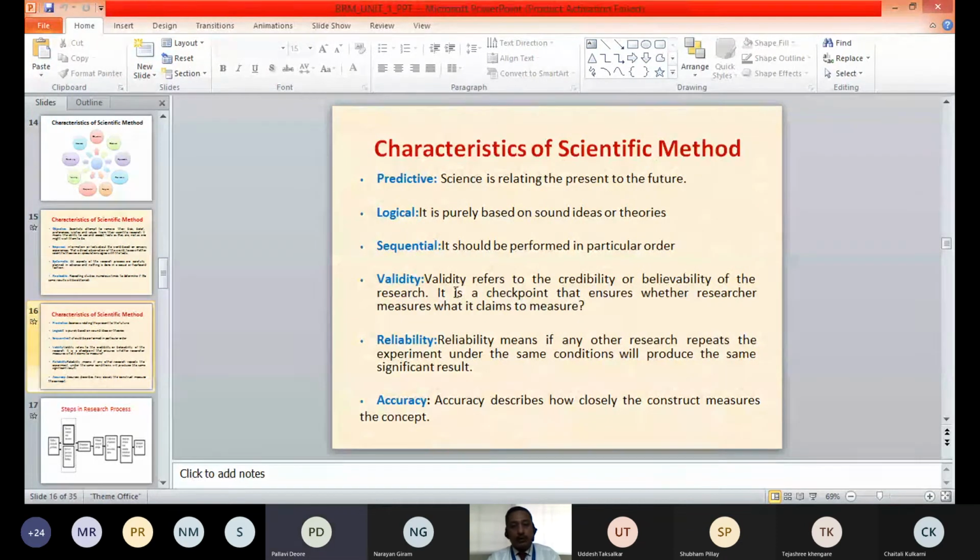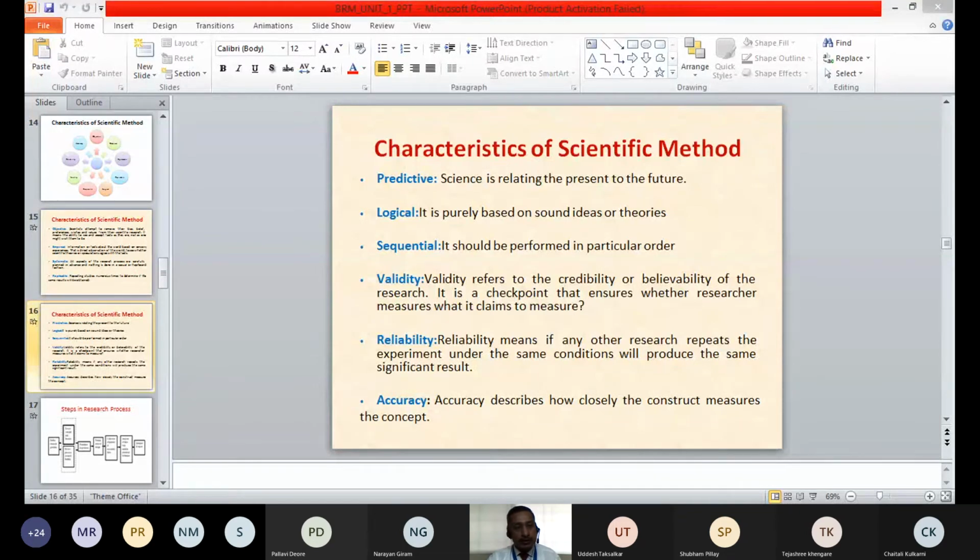Okay. So validity means credibility or believability of the research. It is a checkpoint that ensures whether the researcher measures what it claims to measure. If you are taking a weight measurement machine, it should measure your weight only, isn't it?